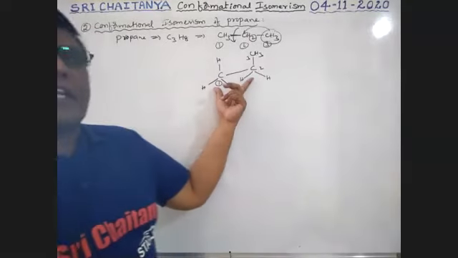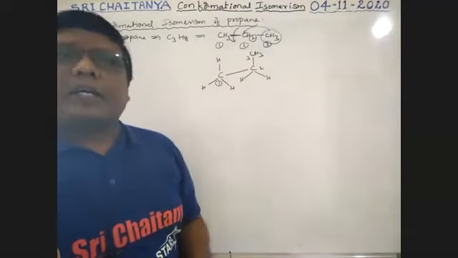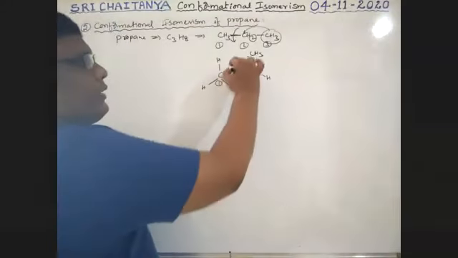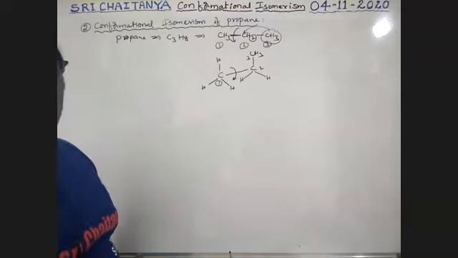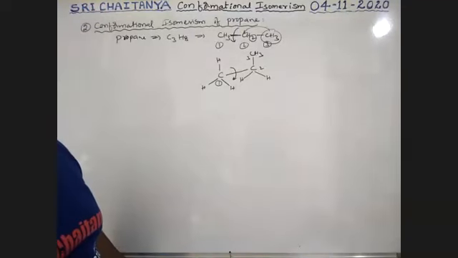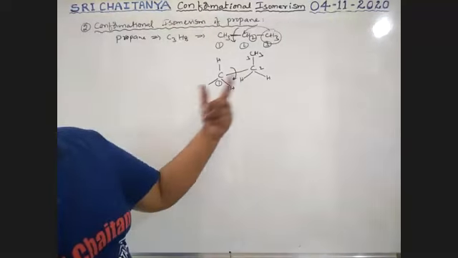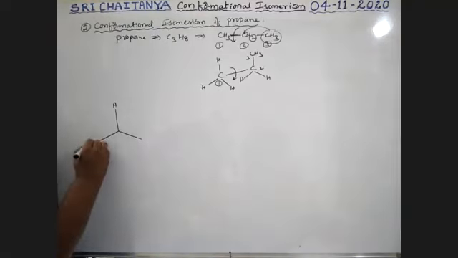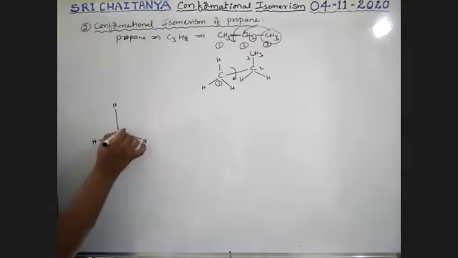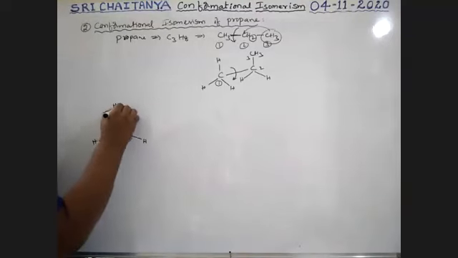Boys, is this structure clear? Now we are discussing free rotation around C1, C2, and I'm representing this in Newman projection. The front carbon has hydrogen, hydrogen, hydrogen; the rear carbon is bonded with CH3.